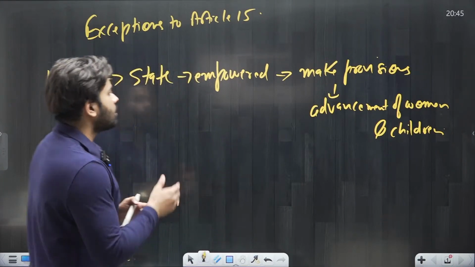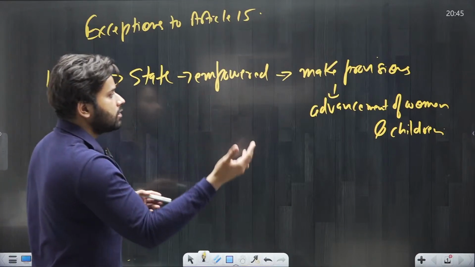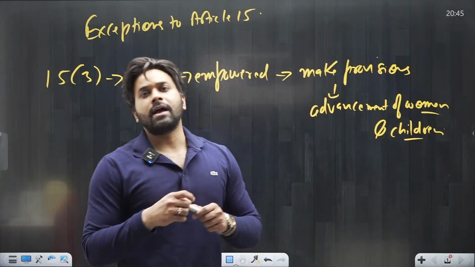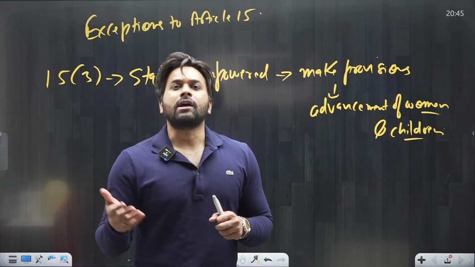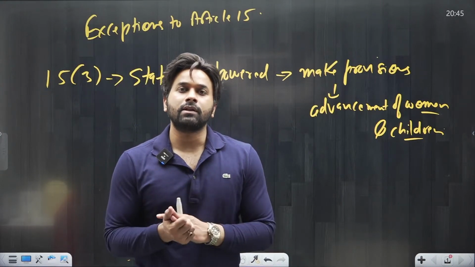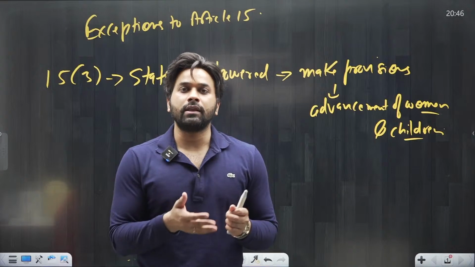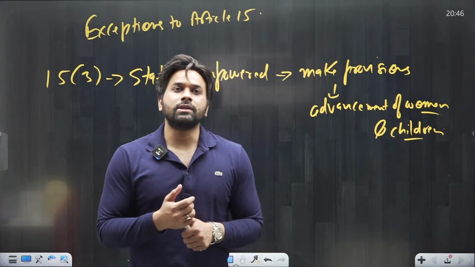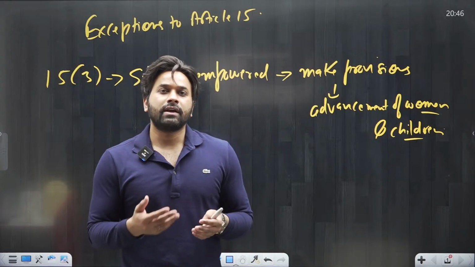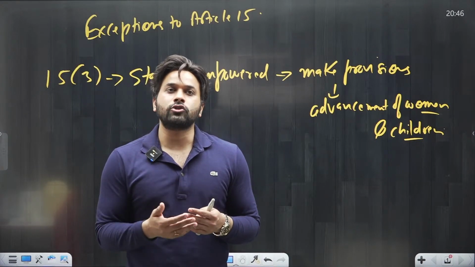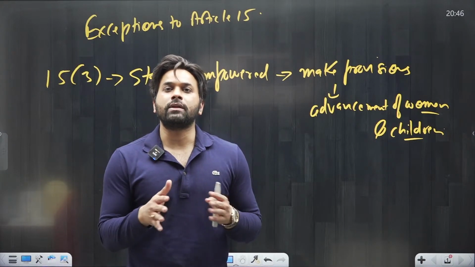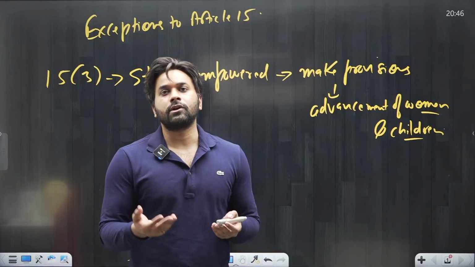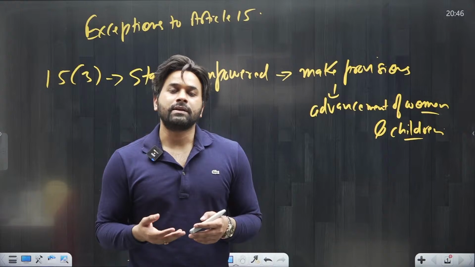Okay. So I hope this is clear, that the government can make a special provision for women and children. And remember, you must have seen that even in public transport, there is a seat reserved for women. Even in the metro, you find the first coach in the moving direction is reserved for women. You also see that there is a fee exemption when women apply for a government job. While filling the form, they do not have to pay the fees. So there are many provisions which the government can make for the advancement of women, considering them as an oppressed and backward section.